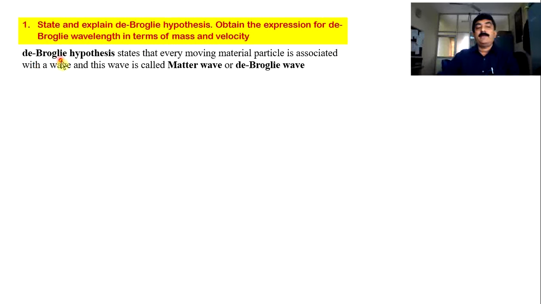According to him, every moving particle, whether it is an electron, proton, neutron, atom, molecule, a speck of dust, anything you call a material particle, it has certain mass. Whenever a particle is moving, it is associated with a wave, and that wave is known as a matter wave, also called a de Broglie wave. So very simple statement. Even this pen, if it is moving, it behaves like a wave, and the wave is known as a matter wave.